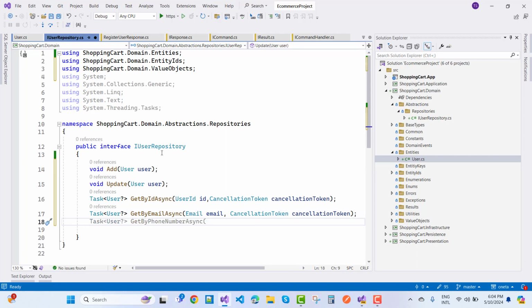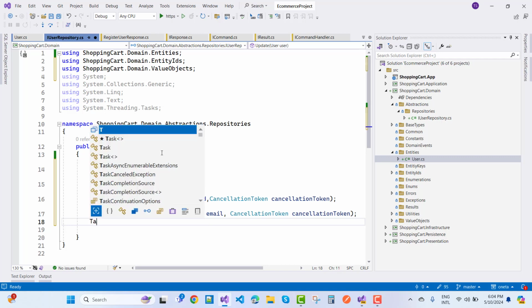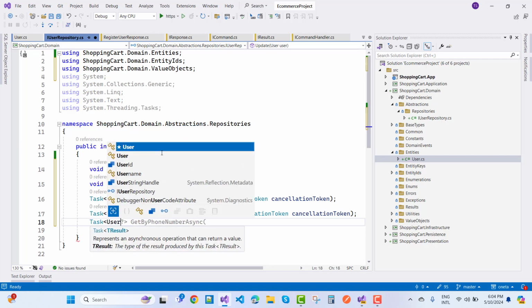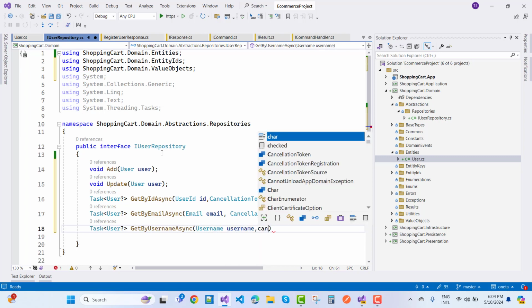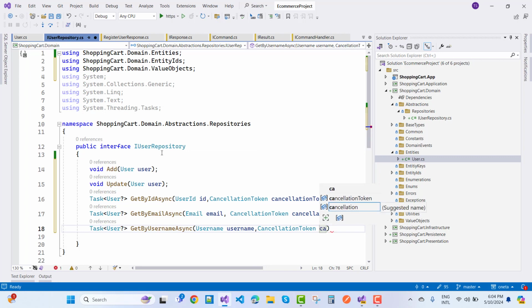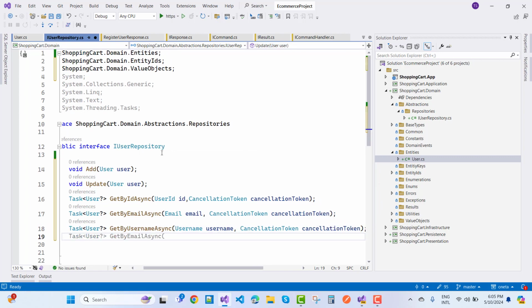Okay, the next one is GetByUsername. So Task of User, that is the operation done in the users repository. GetByUsernameAsync, and here I'm going to pass username with the cancellation token. That is the cancellation token here.